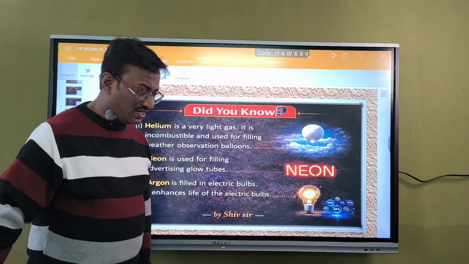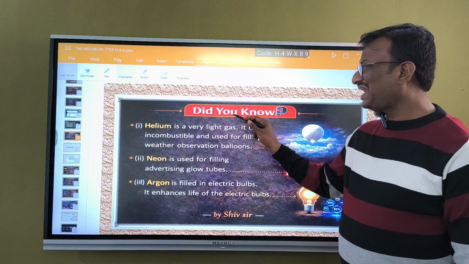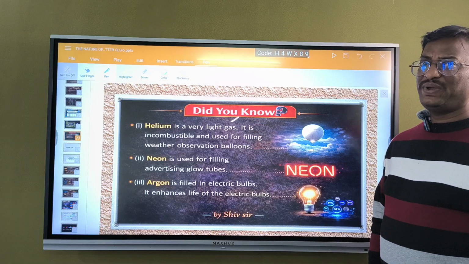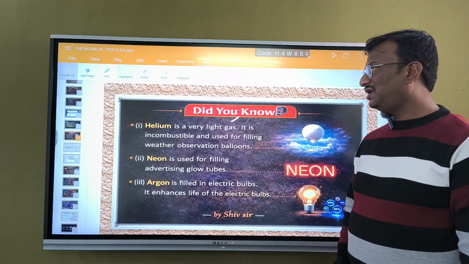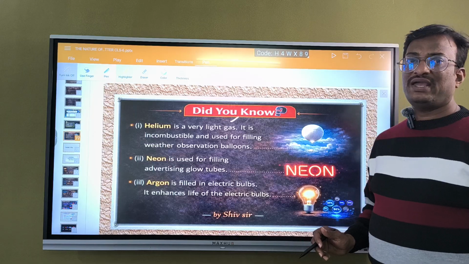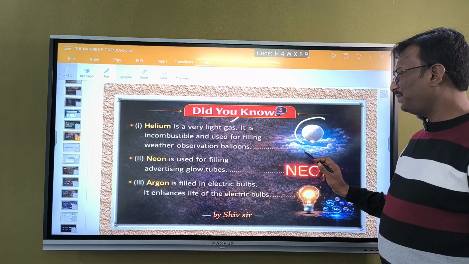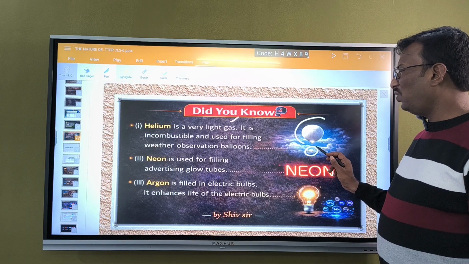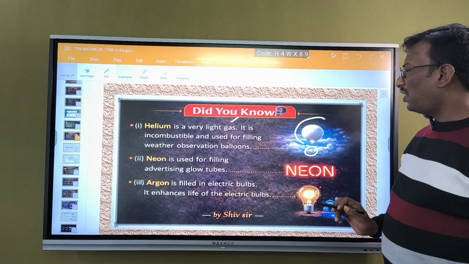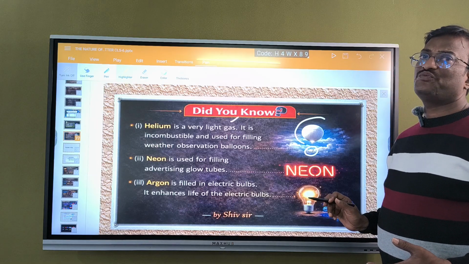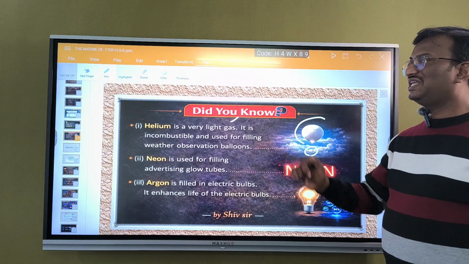Next thing is, see here children, there is a beautiful concept here. Did you know helium is a very light gas, very light when compared to air. It is incombustible because it will not burn, and it is used for filling weather observation balloons. In order to observe weather they use some apparatus, held by the balloon, and it will be taken away to the space. This box consists of different elements with the help of which we can read the weather in different situations. So likewise helium is used.